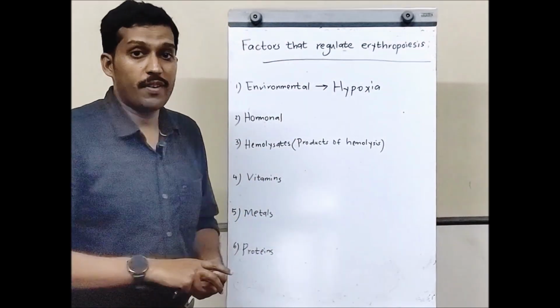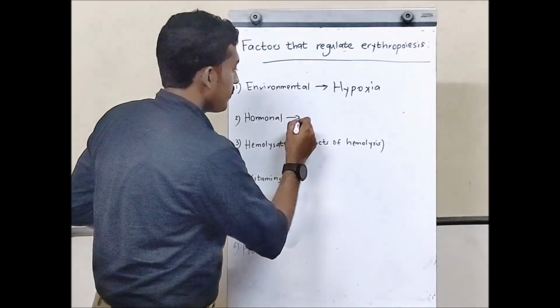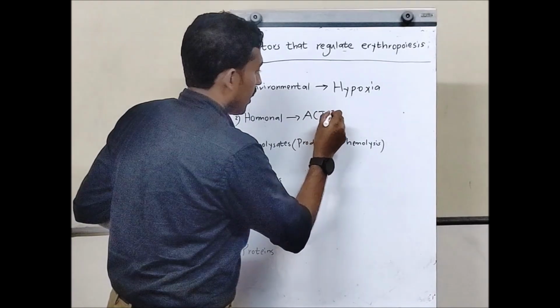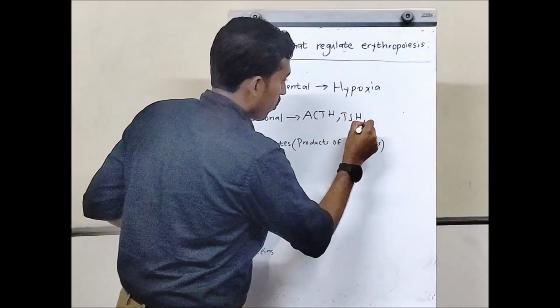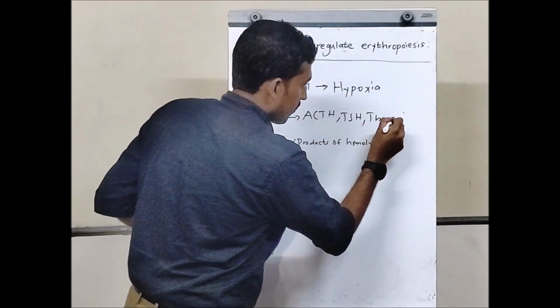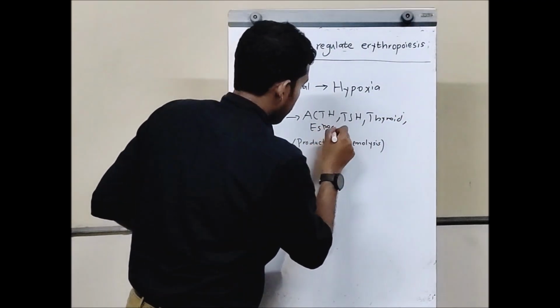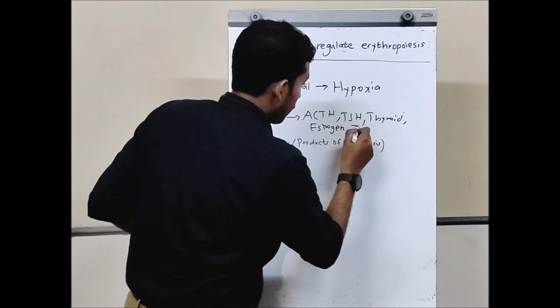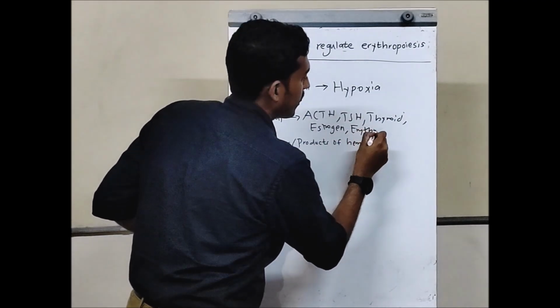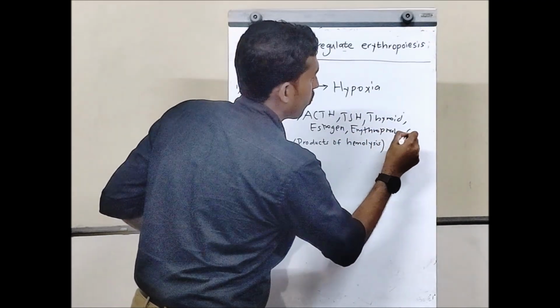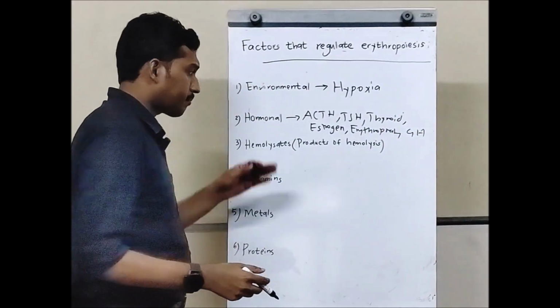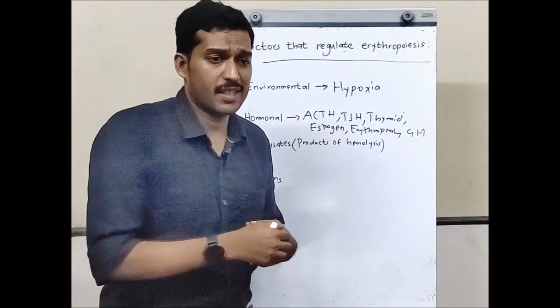Second factor, hormonal factors. We have many hormones. We have ACTH, TSH, thyroid hormones T3, T4, estrogen, erythropoietin, as I told you earlier, even growth hormone. There are many hormones coming in the category of hormonal factors.